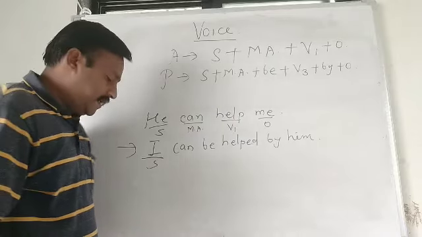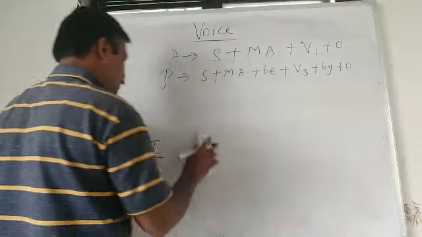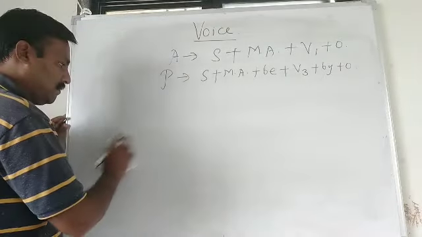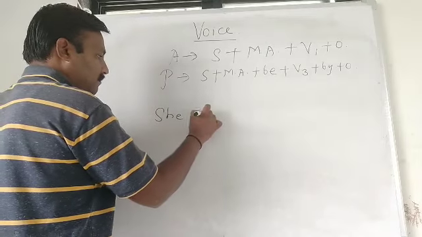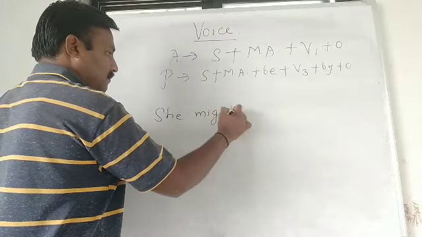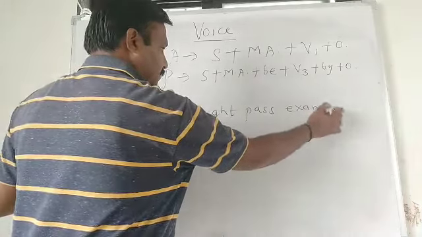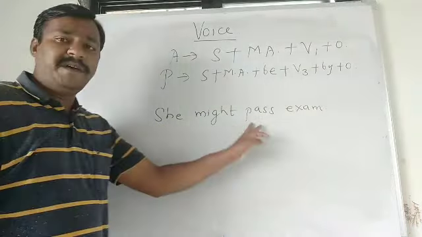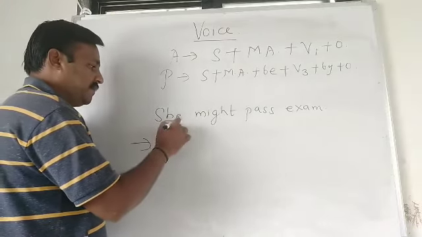One more example I will give you. She might pass exam. This is an active sentence. We have to change it into passive.